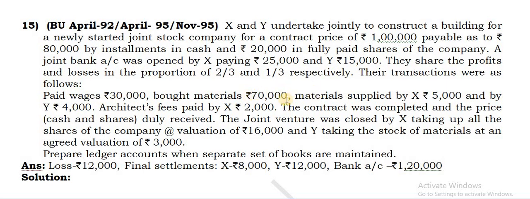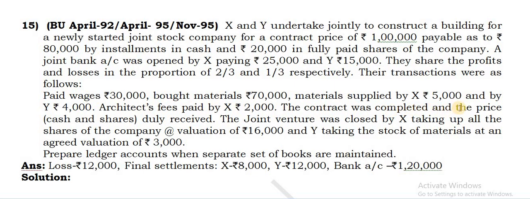X paid wages, right, on the debit side. Materials also go on the debit side in the joint venture account. Materials supplied, right, against X on the debit side in the joint venture account, and by Y, you do the debit side totally. Architect's fees on the debit side. It was paid by X, he says. So we have to take it to X's account.